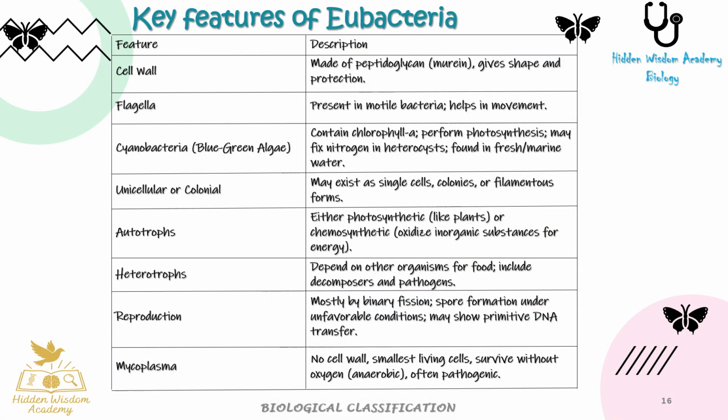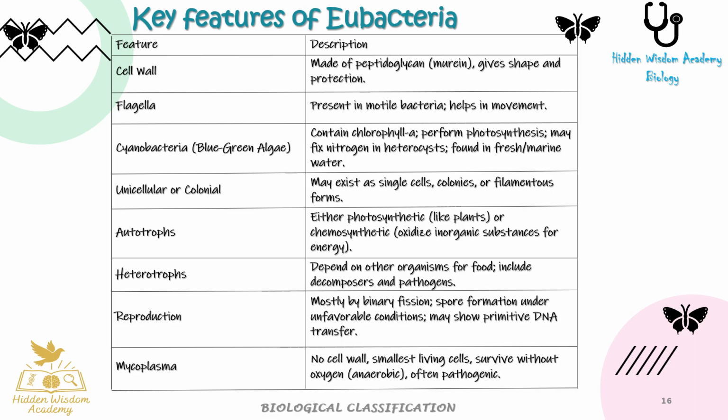Key features of Eubacteria and their description. 1. Cell wall is made of peptidoglycan, murein, gives shape and protection. 2. Flagella is present in motile bacteria, helps in movement. 3. Cyanobacteria, blue-green algae, contain chlorophyll a, perform photosynthesis, may fix nitrogen in heterocysts, found in fresh and marine water.